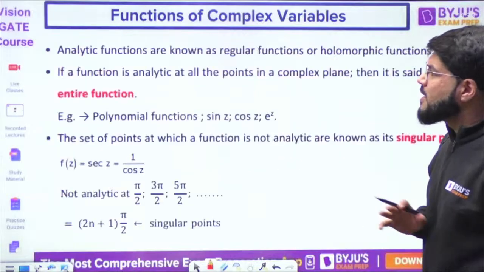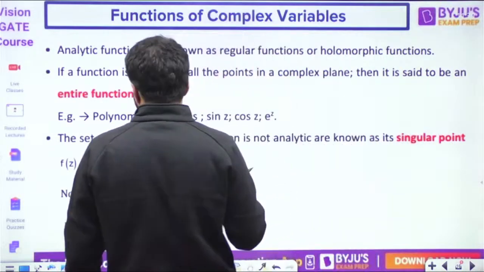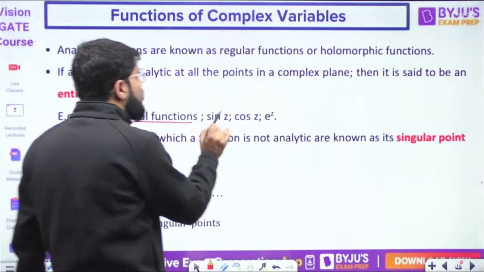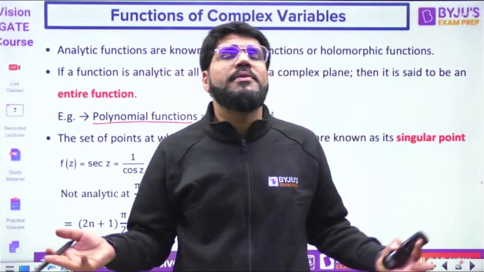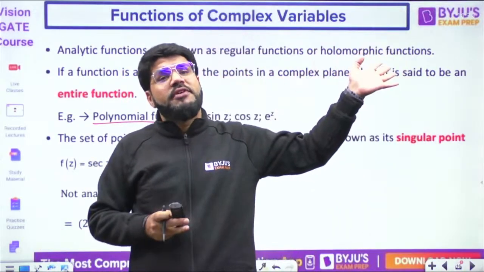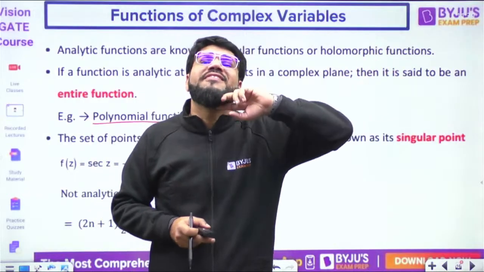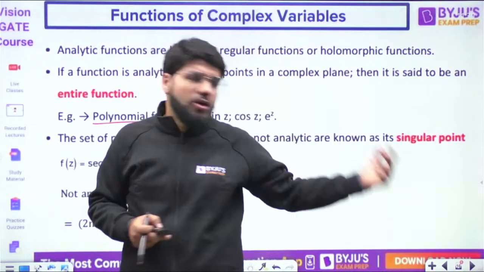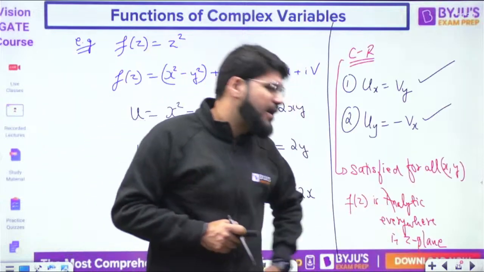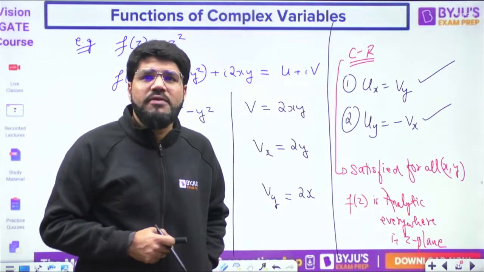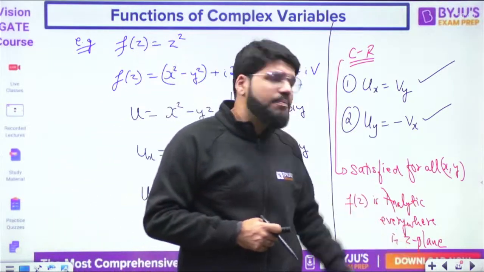For example, polynomial functions like z square, z cube, z power 4 are always differentiable. Here also, what did we just prove? That z square is always analytic everywhere in the z plane.